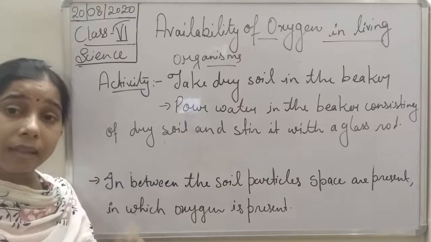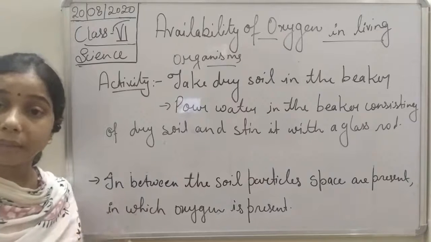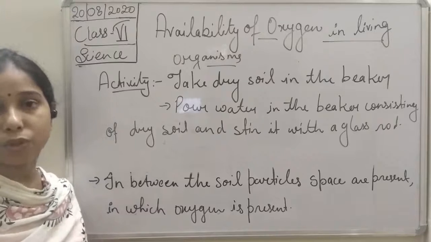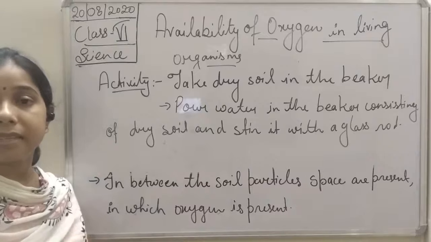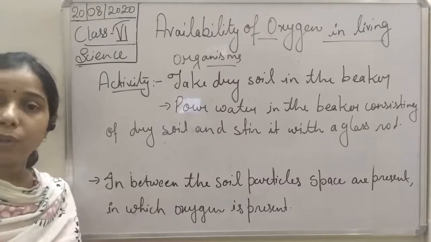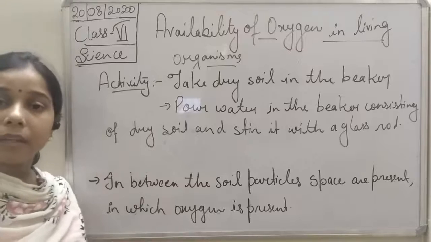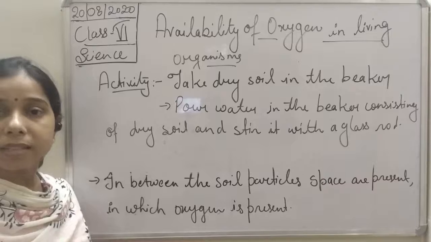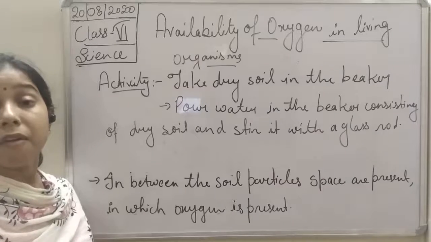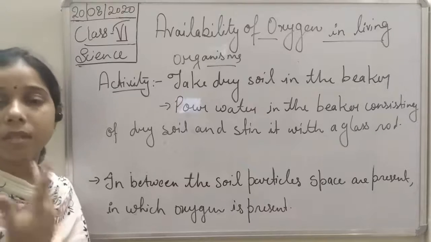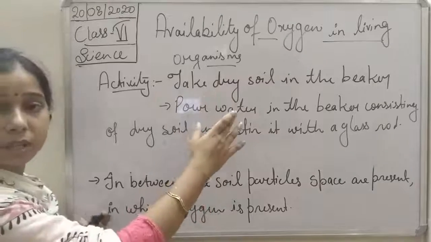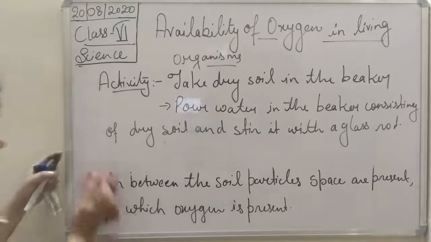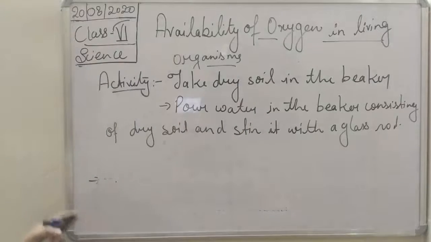Now from where does this air come out, students? By this you can say that this air is present inside the soil, it means it is present in between the soil, and when you add the water in it, then what will happen? The water occupies the spaces present between the soil particles. Where air was present, it comes out. So you see, students, take dry soil and after that we will pour water in the beaker, and finally what you will observe? You will observe